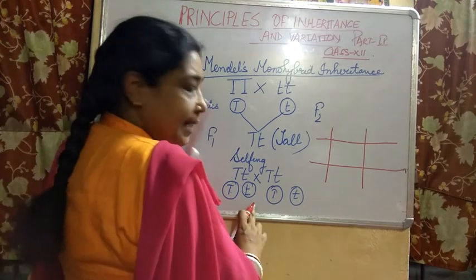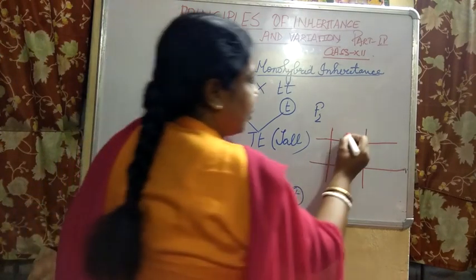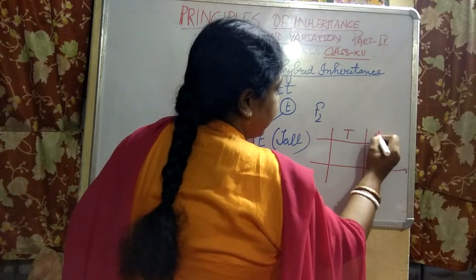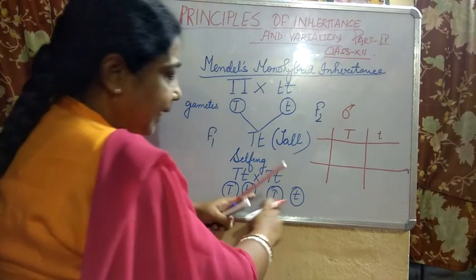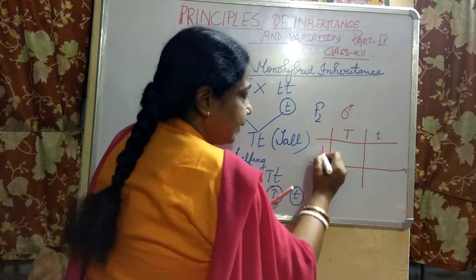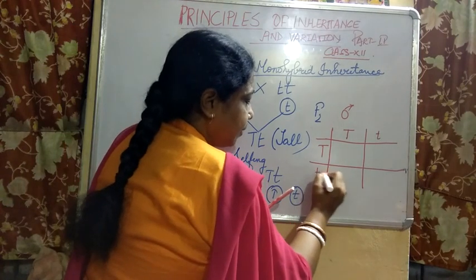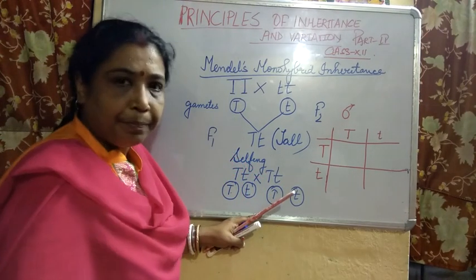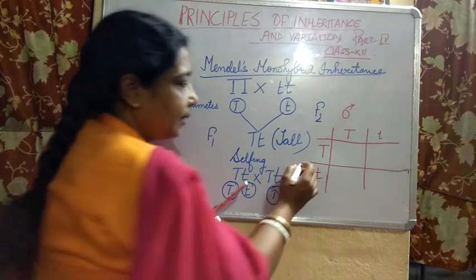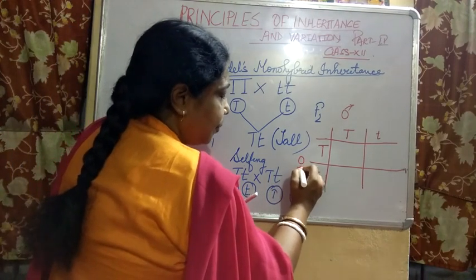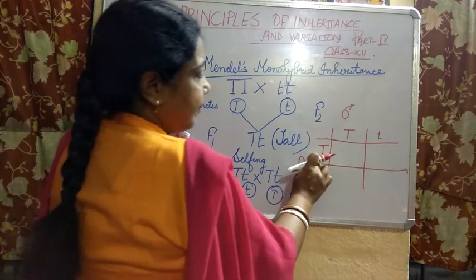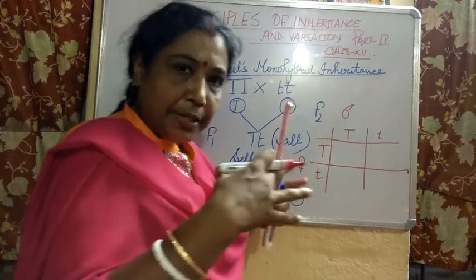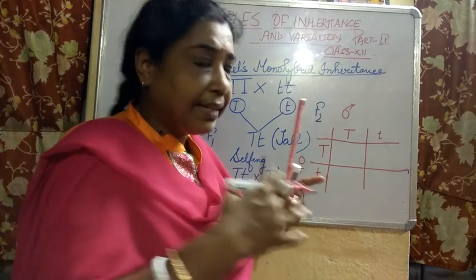So you write the gametes produced by one of the parents over here, and the gametes produced by the other parent over here. Is it clear? Now you have to see how things go on. Now the gametes would come together, the fusion of gametes.